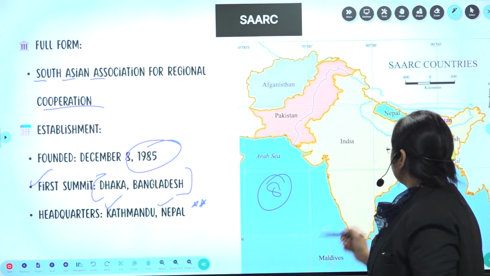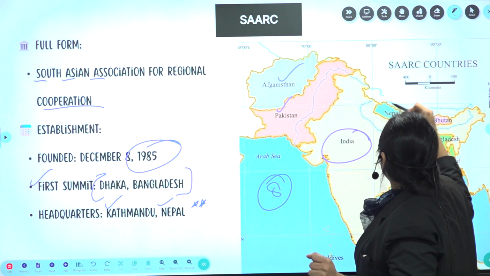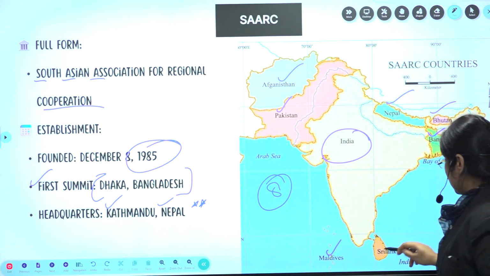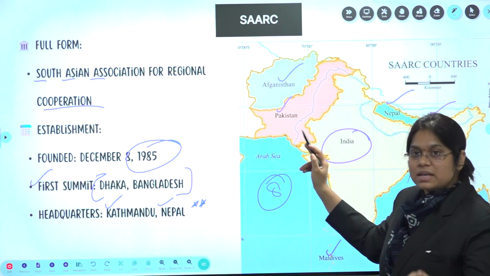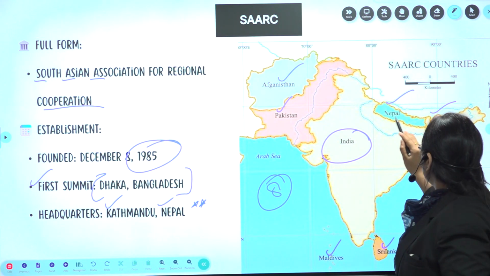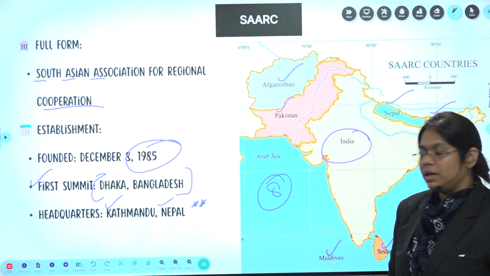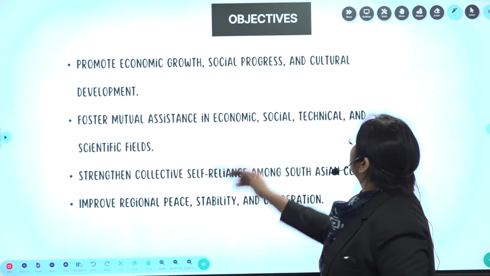That is South Asian countries: India and its neighboring countries, Pakistan, Afghanistan, Nepal, Bhutan, Bangladesh, Maldives and Sri Lanka. Again, India and its neighboring countries like Pakistan, Afghanistan, down part Sri Lanka, Maldives, eastern part Nepal, Bhutan, Bangladesh. Now, what are the objectives of SAARC?